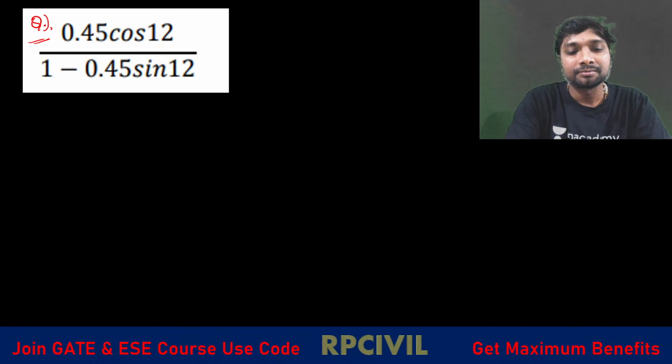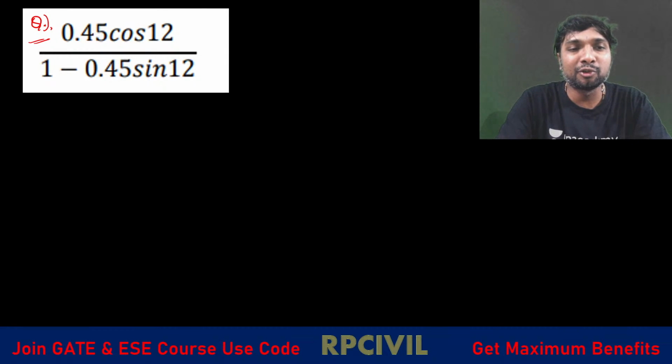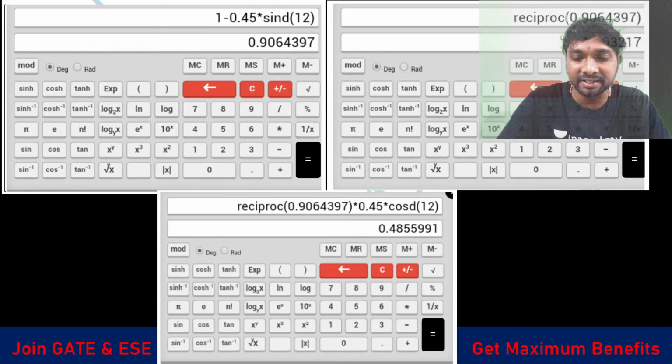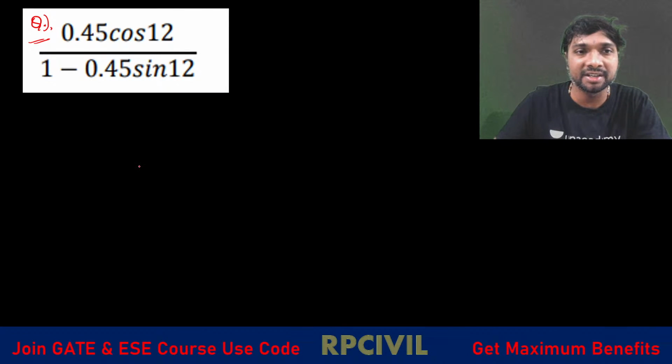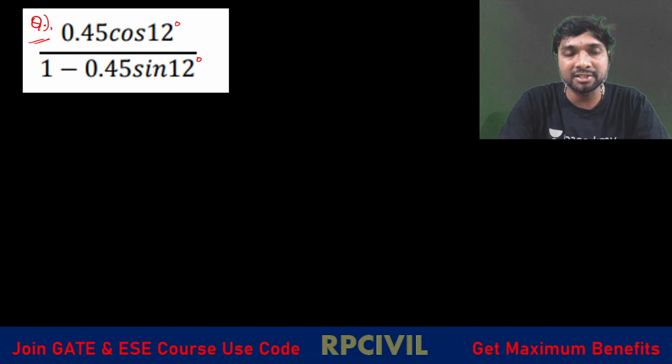Here we have 0.45 cos 12, where cos 12 is in degrees. So 0.45 cos 12 degrees divided by 1 minus 0.45 sin 12 degrees. Tell me which one we have to enter first.